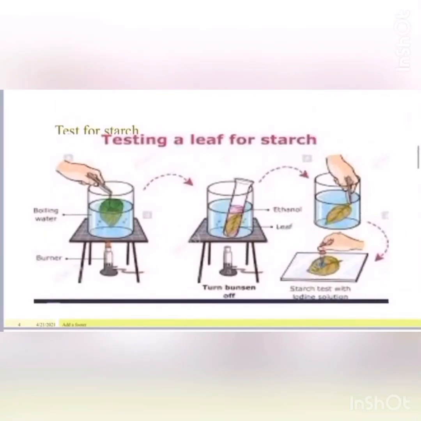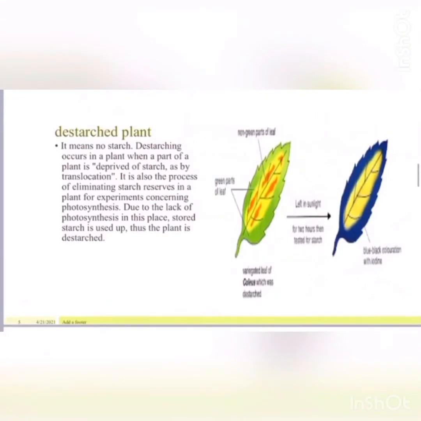First, we're going to boil the water. Then we're going to put the leaf inside it so that the cell wall breaks, and then we're going to put it in the ethanol so that the chlorophyll is removed. After that, we will put it in the hot water again so that the leaf becomes soft, and then we're going to put it on the white tile and put iodine solution on it. If the leaf turns blue black, this means starch is present. If it doesn't turn blue black, this means no starch is present.